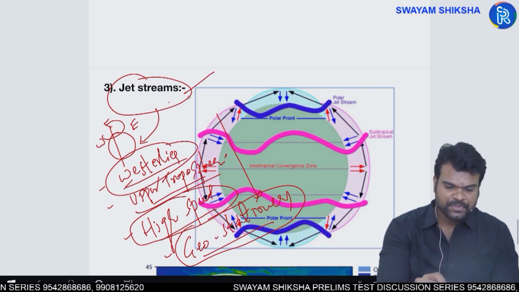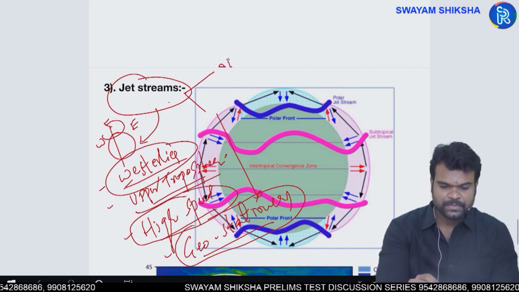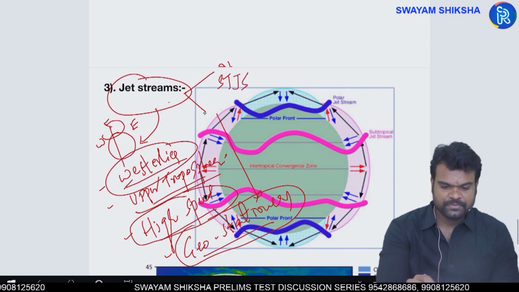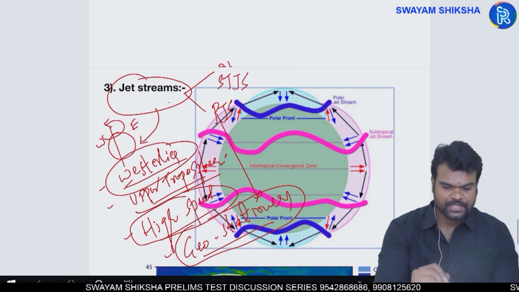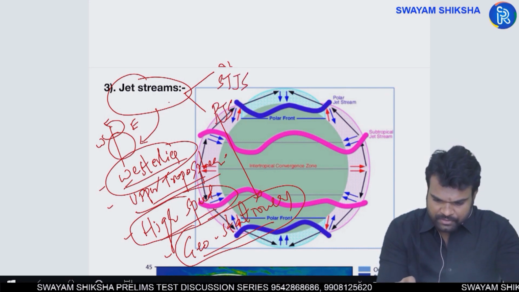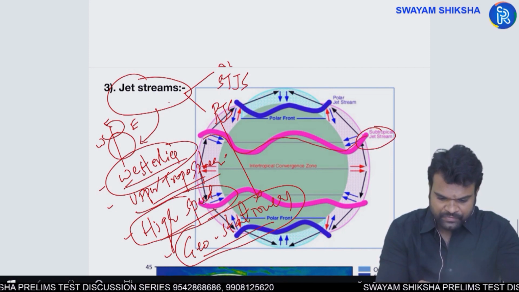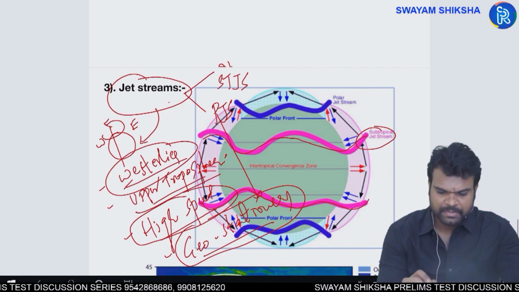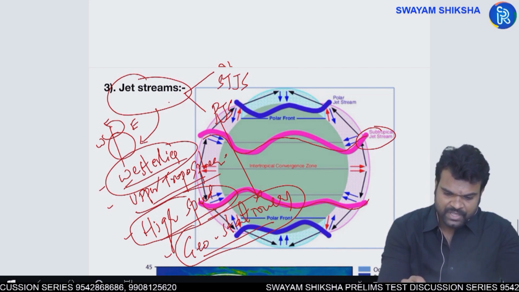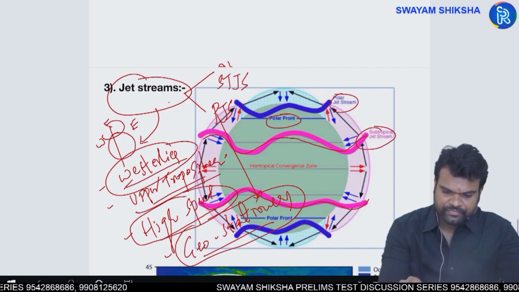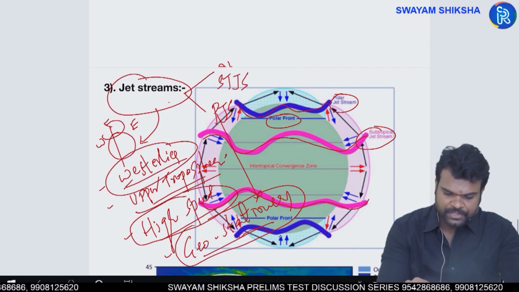In jet streams you have two bands: subtropical jet streams and polar jet streams. This is the subtropical jet stream in the northern hemisphere, one belt, and in the southern hemisphere another belt or band, the subtropical jet stream. And you have the polar jet stream at the polar region.